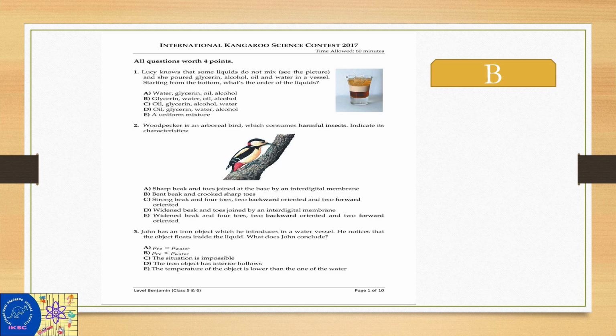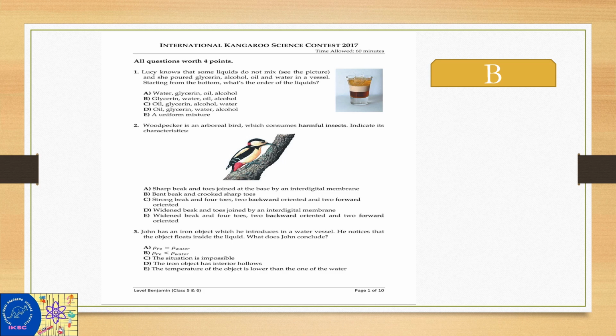Bent beak and crooked sharp toes. Strong beak and 4 toes, 2 backward oriented and 2 forward. Widened beak and toes joined by interdigital membrane. Widened beak and 4 toes, 2 backward oriented and 2 forward.